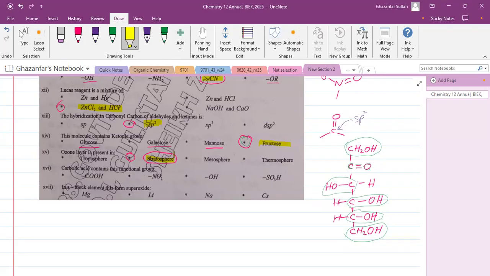On page number 260, you can see the ozone layer, and they have written a sentence as well: this region is distinguished by the remarkable presence of the ozone layer. So you can confirm it on page number 260.